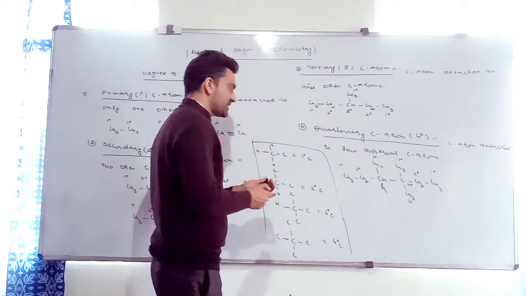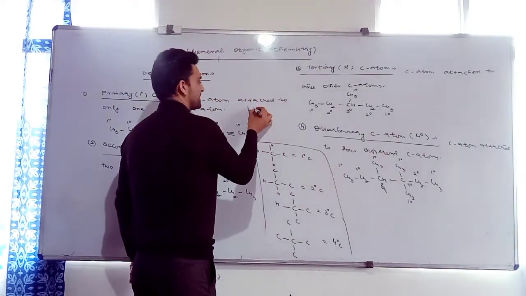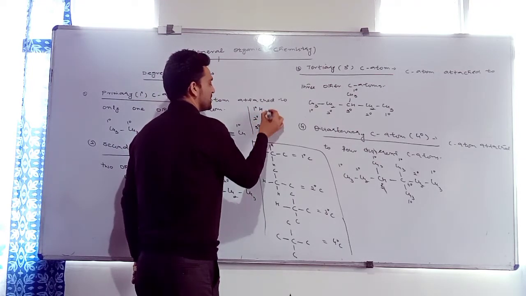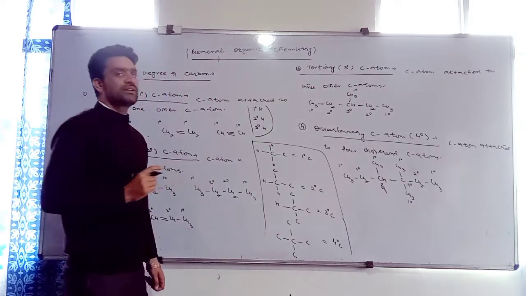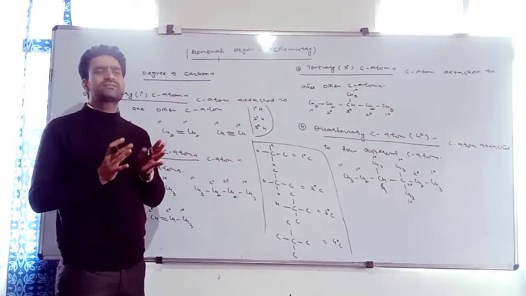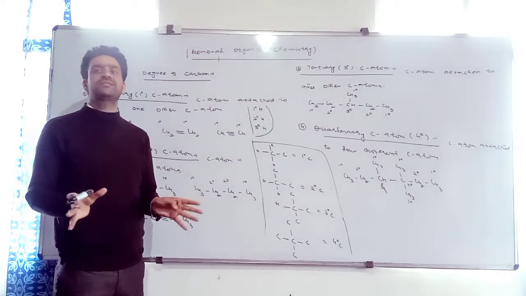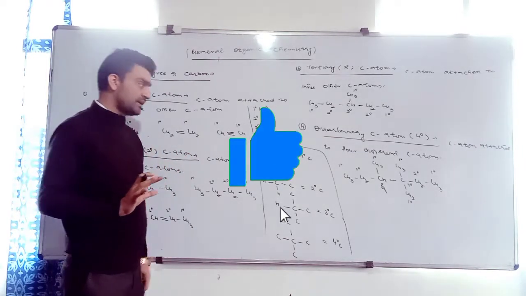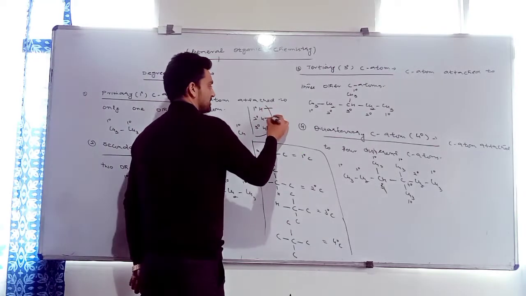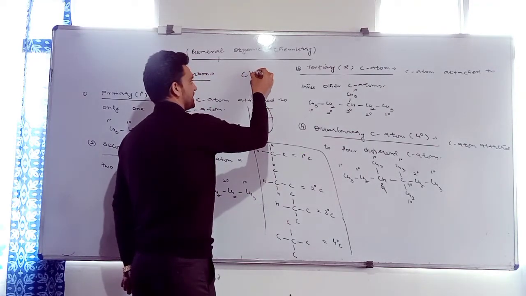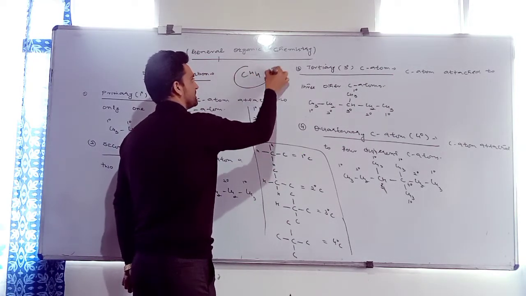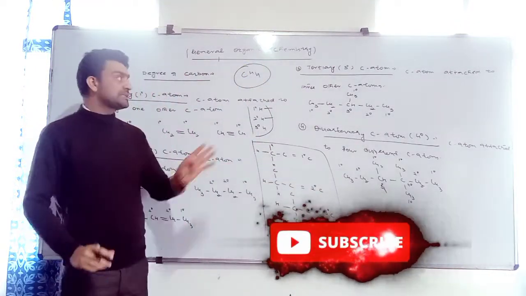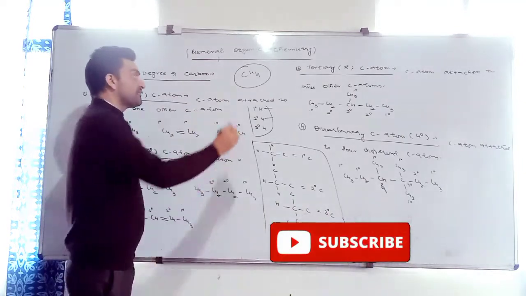Why? Because all the 4 valencies are satisfied by carbon, therefore 4 degree hydrogen does not exist. So I can put it here: we have 1 degree hydrogen, 2 degree hydrogen, 3 degree hydrogen, whereas 4 degree hydrogen does not exist. Why? Because carbon is tetravalent, all the valencies are satisfied by carbon itself, and there are no unoccupied valencies. Right? And what about CH4? I have mentioned that primary carbon is that type of carbon which is attached to one other carbon. But this is also what we call a 1 degree carbon.